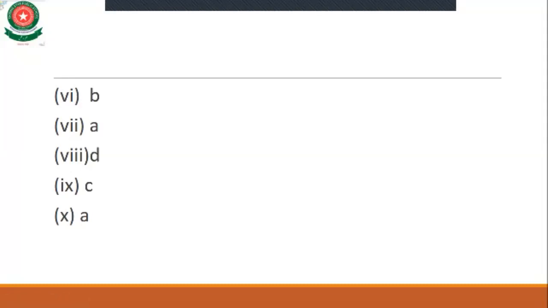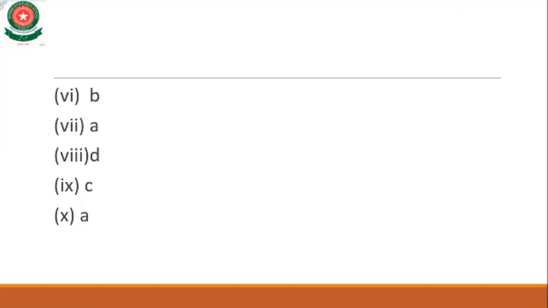Sperm has 23, so the remaining egg has option A, 23 chromosomes; B, 46 chromosomes; C, no chromosomes; and D, 69 chromosomes. So option A is the right answer for MCQ 7, because sperm has 23 chromosomes and the egg also has 23 chromosomes.